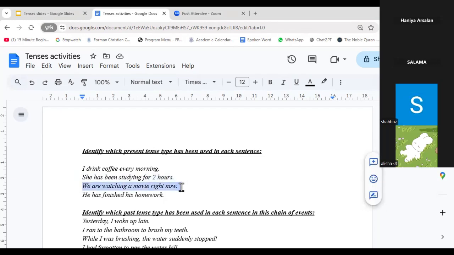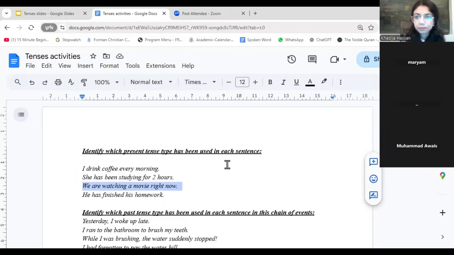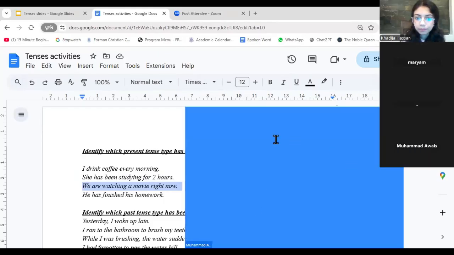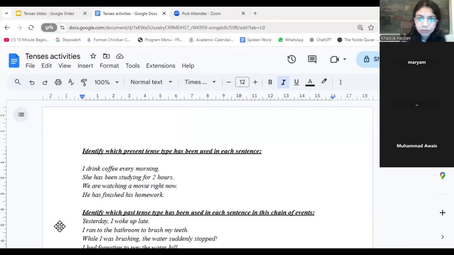We are watching a movie right now. What would that be? Please do not draw on the board. Present continuous, all right. Present continuous.